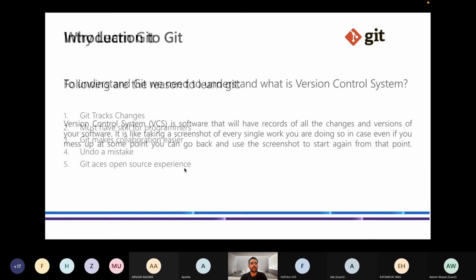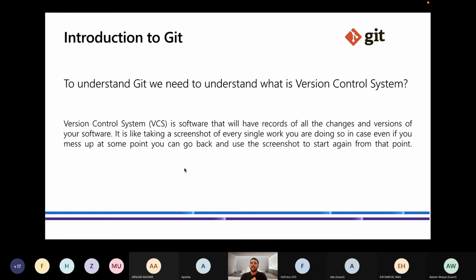So let's move forward. Introduction to Git. What is Git? I have talked so much about how we should learn Git. So what is Git? Git is basically a version control system. It is a kind of software that records all the changes and versions of our software, our repositories.